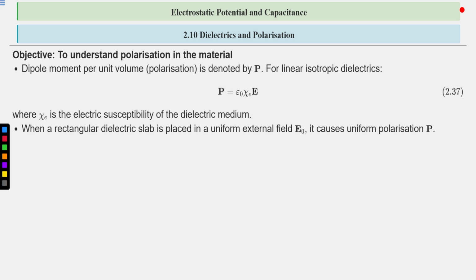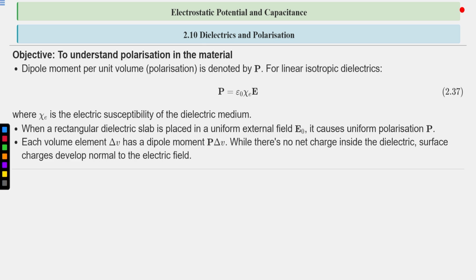When a rectangular dielectric slab is placed in a uniform external field E0, it causes uniform polarization. Now we are taking one dielectric slab and placing it in the external field E0. It causes uniform polarization, meaning almost all the molecules' dipole moments are aligning in the direction of the electric field.